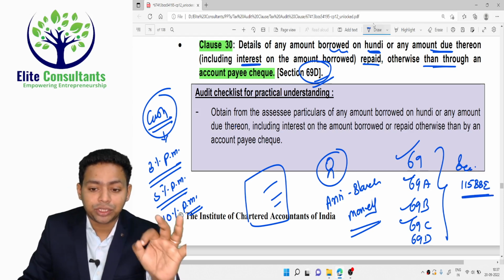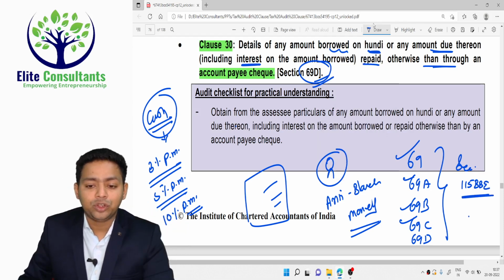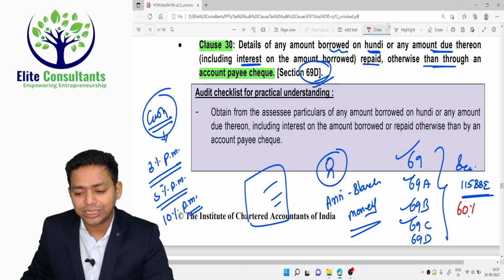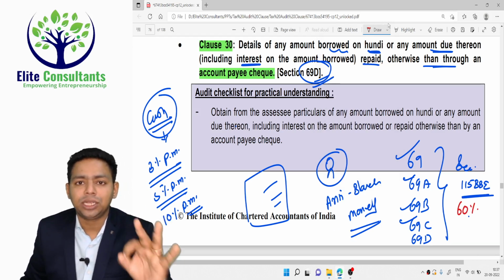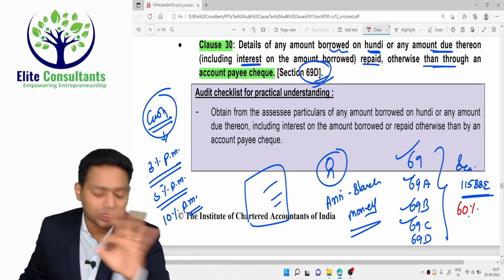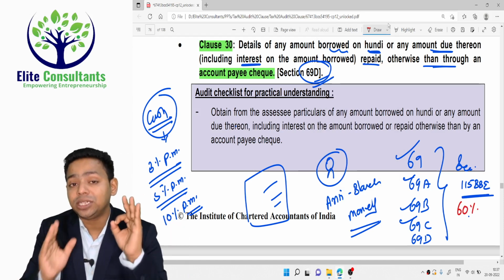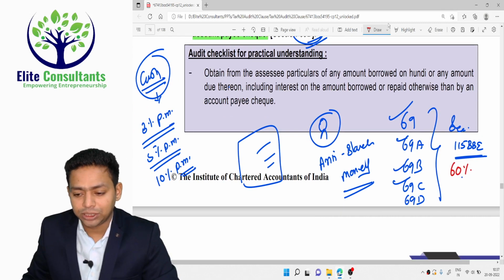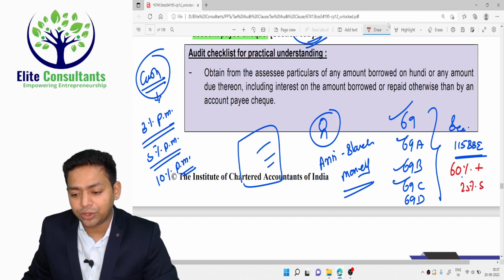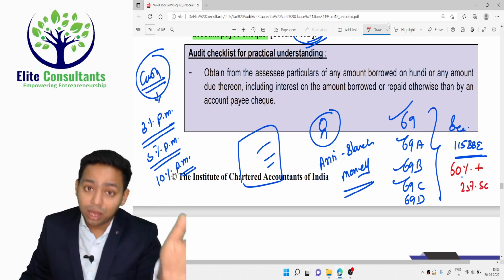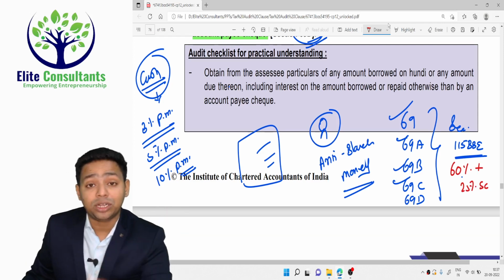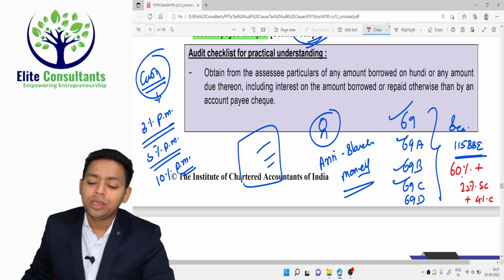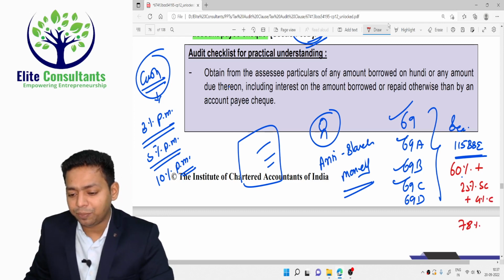Here the tax rate is given under section 115BBE, and you should not be surprised to know that the rate of tax under section 115BBE is a flat 60%. Flat 60% is the tax rate. No basic exemption limit, no deduction, nothing. Flat 60% tax rate, my dear friend. Then you will be happy with only 60%, sir? No, it's not only 60%. Then plus 25% surcharge on the tax amount. Surcharge is not applicable on the income, it is on the tax amount. So with 25% surcharge and 4% cess, effectively it becomes a 78% tax rate.